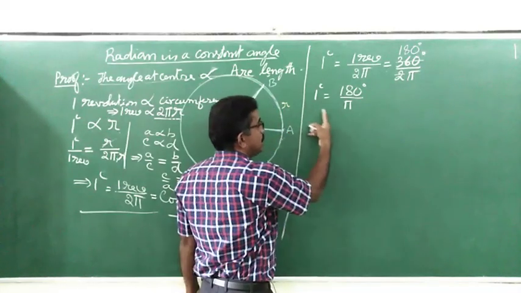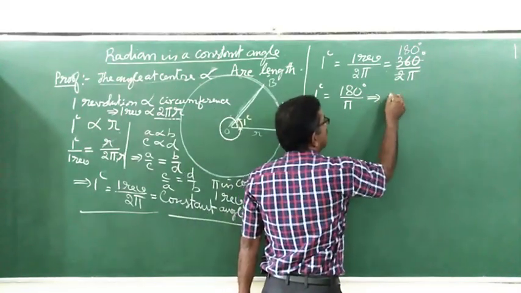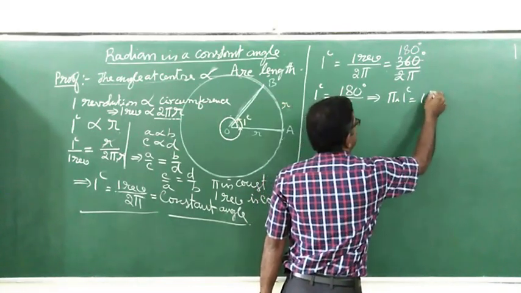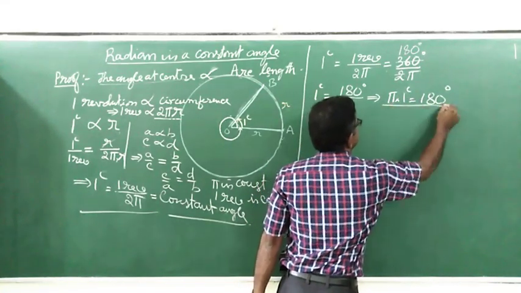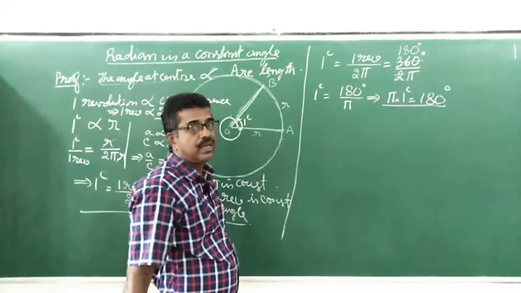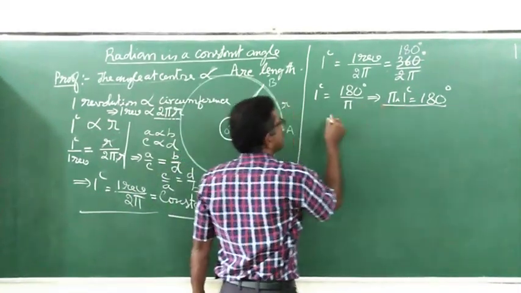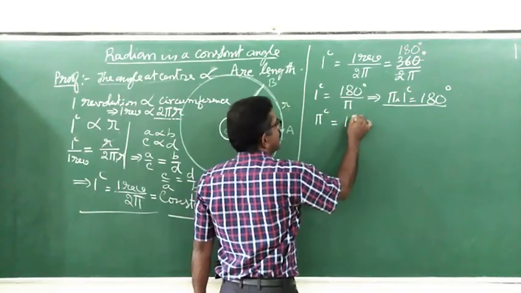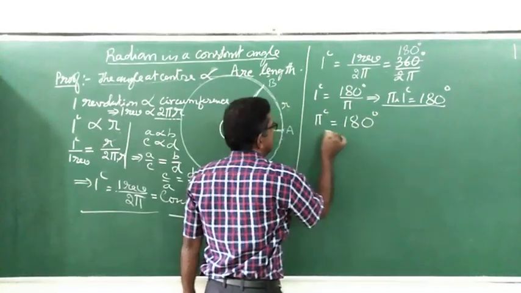I cross multiply. Therefore I can write pi into 1 radian is equal to 180 degree. You know, pi into 1 radian is pi radians. Pi radian is equal to 180 degree.